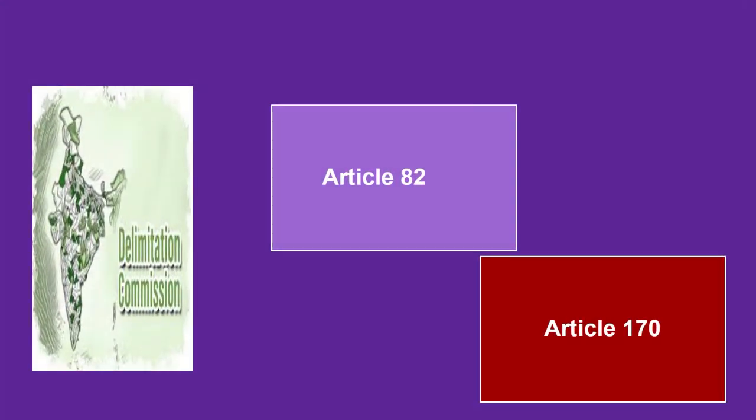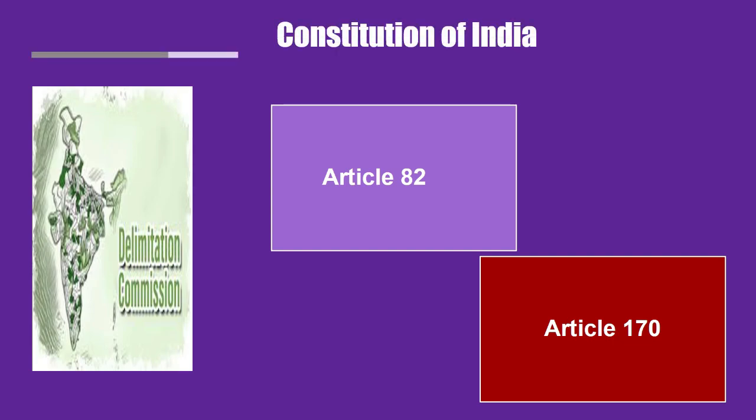There are constitutional provisions that also provide guidelines. Under Article 82, the Parliament enacts the Delimitation Act after every census. Under Article 170, states also get divided into territorial constituencies as per the Delimitation Act after every census. So for the Centre and for the states, these two articles provide the framework.